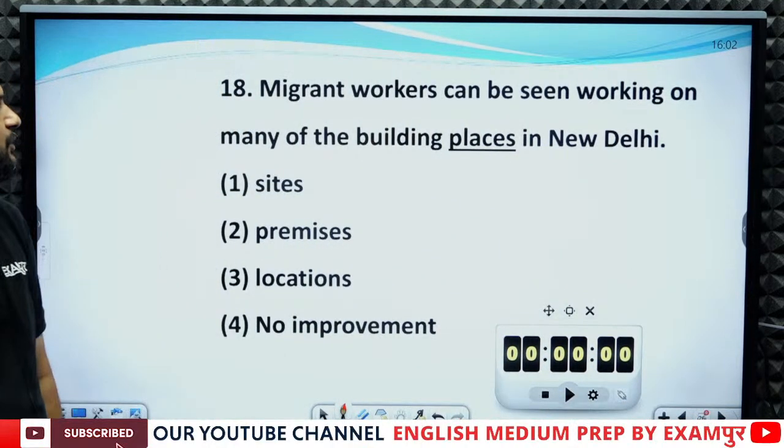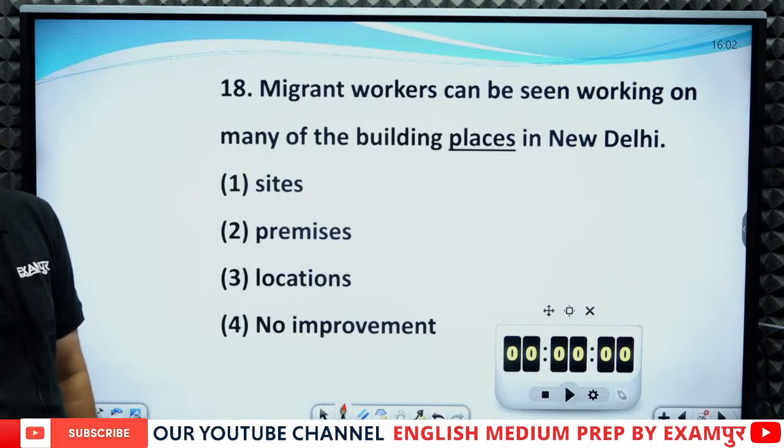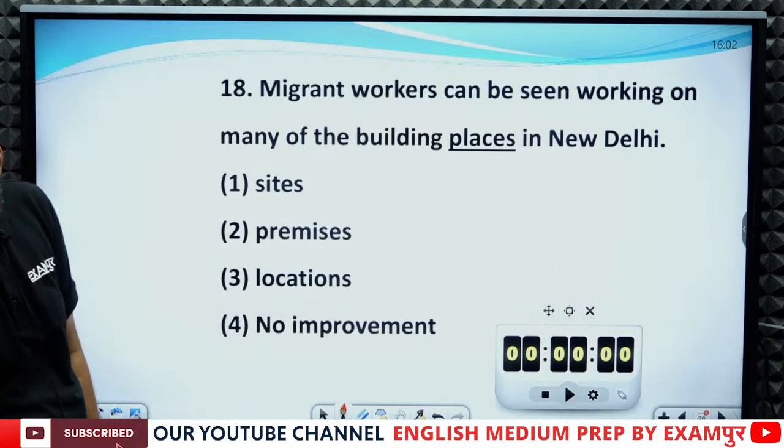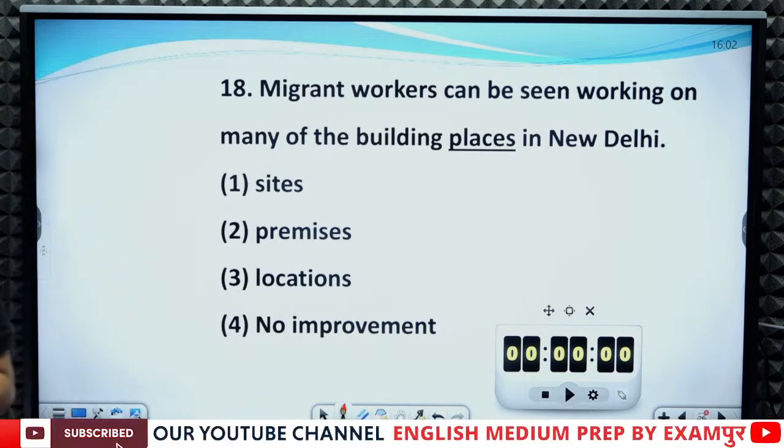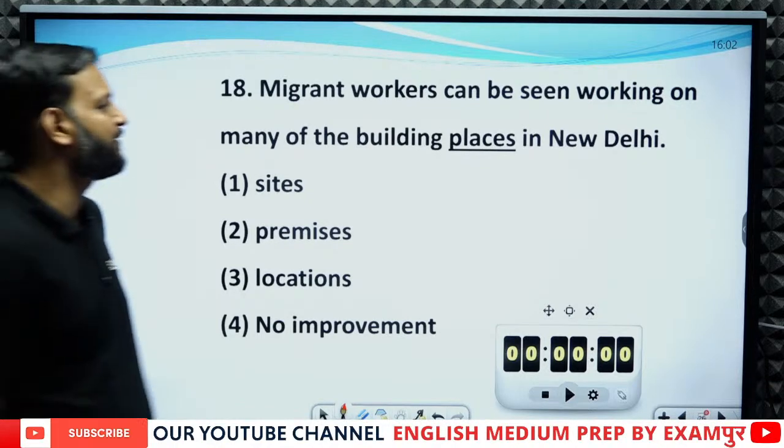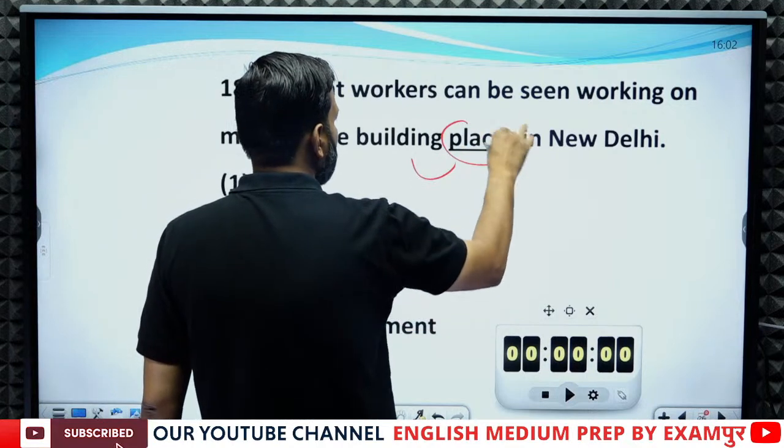Migrant workers can be seen working on many of the building places in New York. So building places is not the appropriate word.